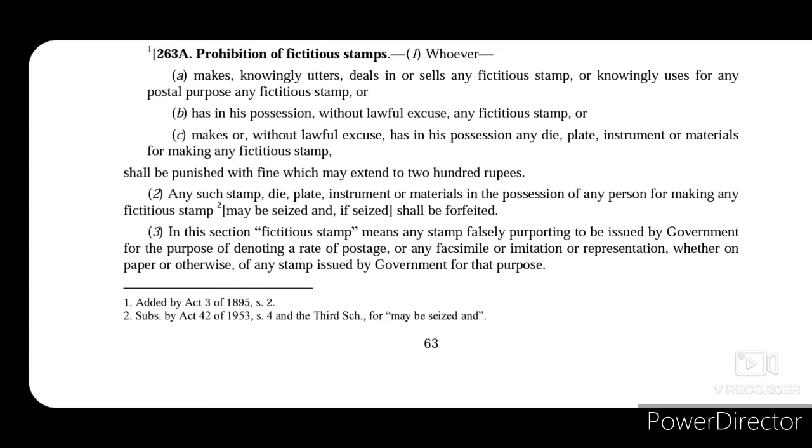So what does fictitious stamp mean? Subsection 3 defines it. It says that anything that is used by the government for denoting these things that are written here, or any stamp that is issued by the government for that purpose, whether on paper or otherwise, if such a stamp is falsely made, then that will fall under the definition of fictitious stamp.